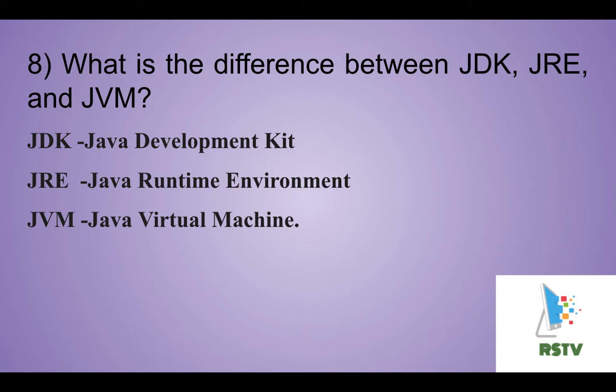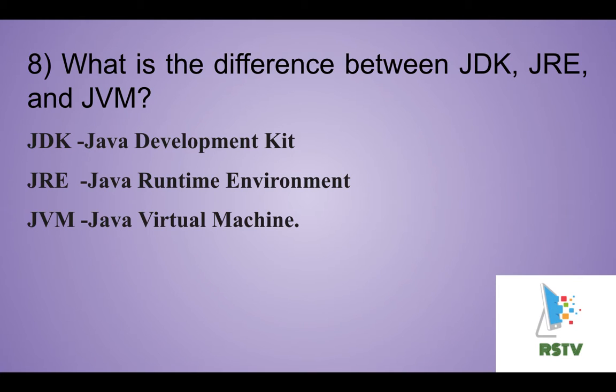Okay. JDK contains tools for developing, debugging, etc. I told you, for development purposes you use the JDK. If you want to develop the code, then you should have JDK in your system. Otherwise, you can't write the code.